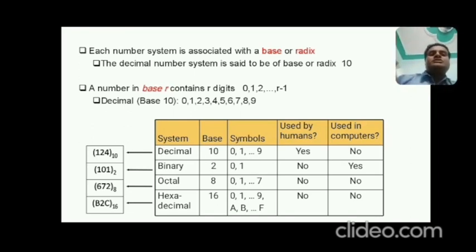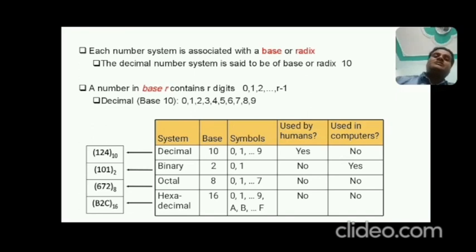What is the base of decimal? 10, symbols 0 to 9. In binary, the base is 2, and the numbers are 0 and 1. Octal base is 8, and symbols are 0, 1, 2, 3, 4, 5, 6, 7.